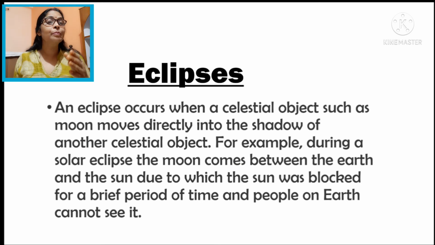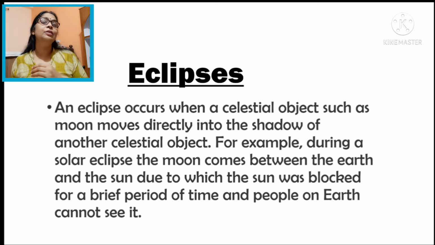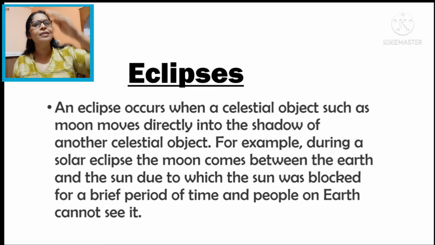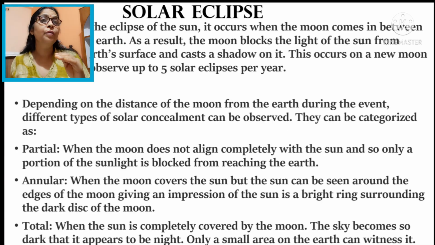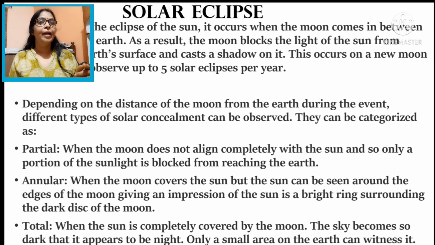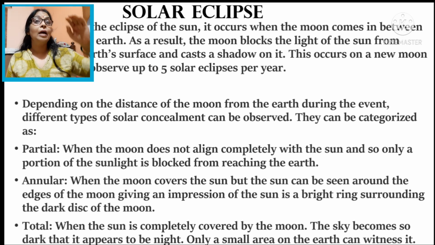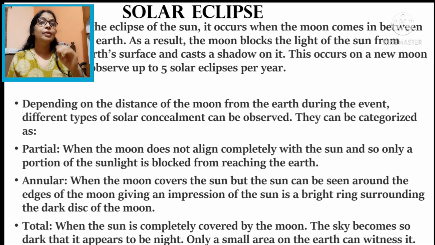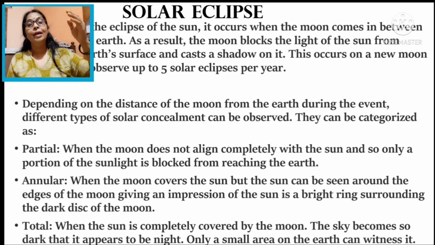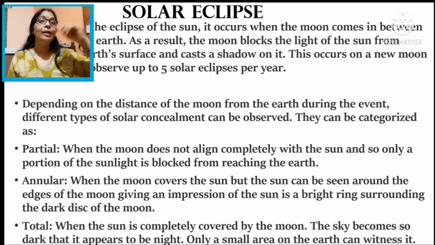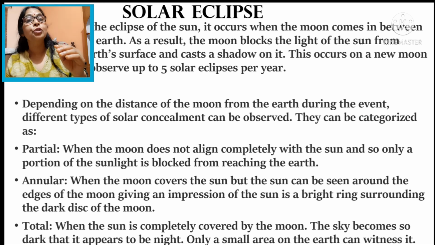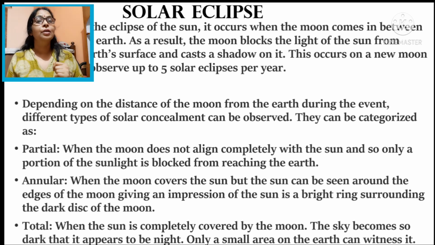Now I am going to explain how tide occurs in the ocean. All of you, I think, must have seen that the ocean water surface is continuously rising and falling, that is called tide. Dear students, before explaining the tide, I want to say something about solar eclipse. During a solar eclipse, some ultraviolet rays reach the earth's surface. If you are watching a solar eclipse with your naked eyes, your eyes can be damaged by those ultraviolet rays. So you must use protective glasses to protect your eyes while you are watching a solar eclipse.